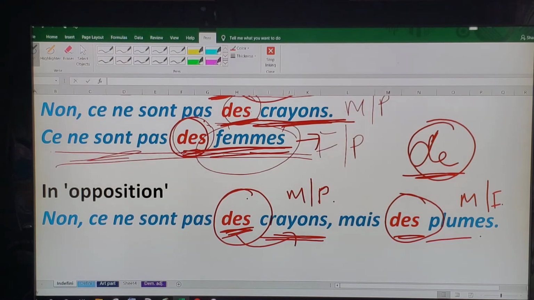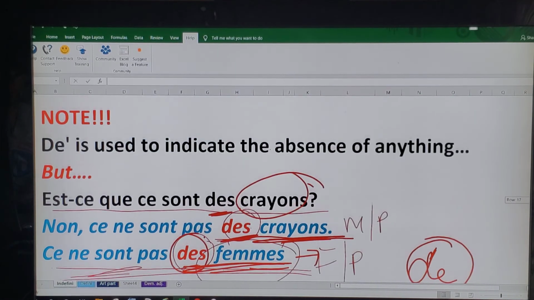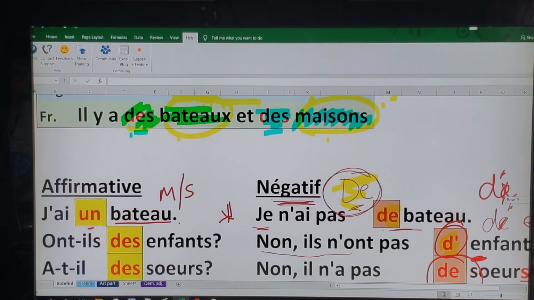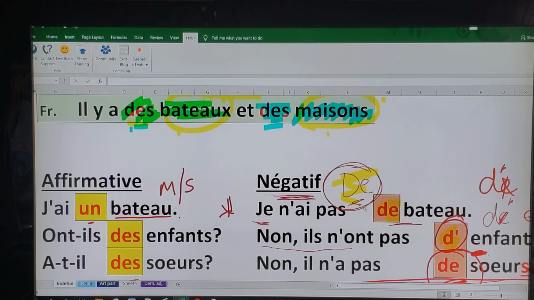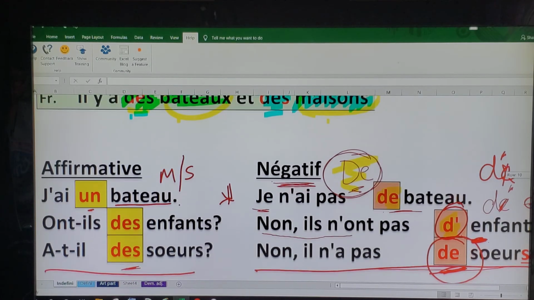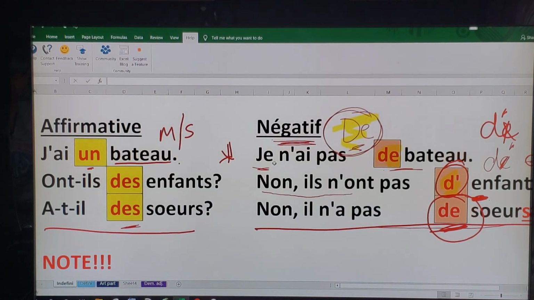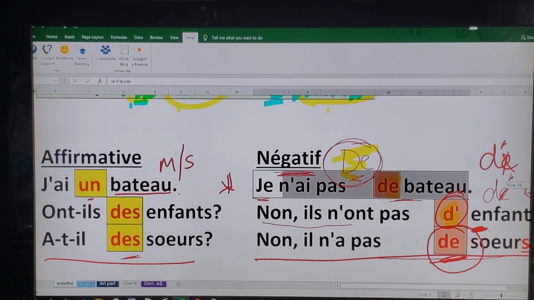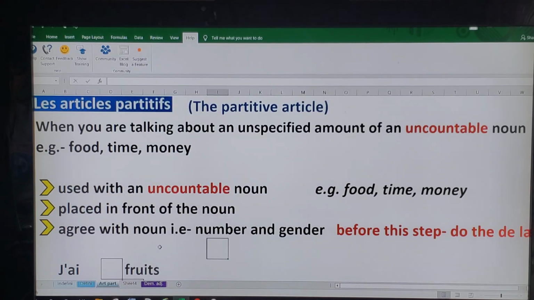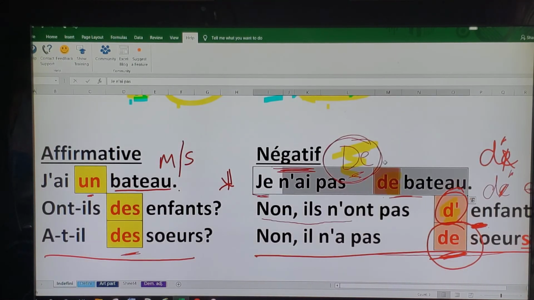Okay, I hope this tutorial is useful and helpful for you to understand the usage of the indefinite article. Of course, the last two lessons that I gave will be covered more under the partitive article, but I thought of incorporating it because many students especially want to continue with the negative usage, so they asked me to continue. We will be continuing more in another tutorial coming in the weeks to follow, in which I'll be talking about the partitive article, and then you will be seeing the usage of the in more detail.